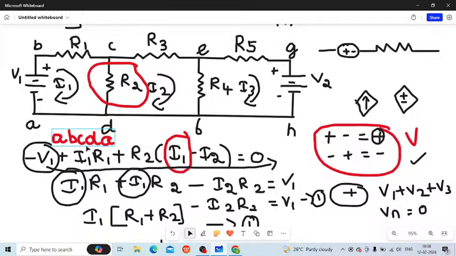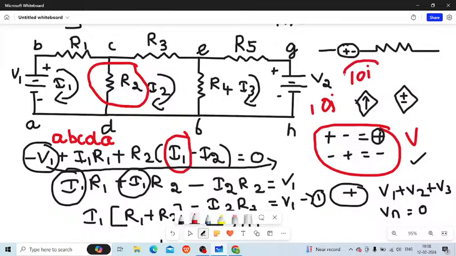The equations of the meshes are written in the general form, right? In general mesh analysis you make use of KVL to write the mesh current equations, right? Okay, and the mesh equations are solved using Cramer's rule or any other method. After solving this, if you have complex numbers, that is j, like 10j or 10i, then you have to make use of Cramer's rule, because in your calculator this doesn't work out, right?